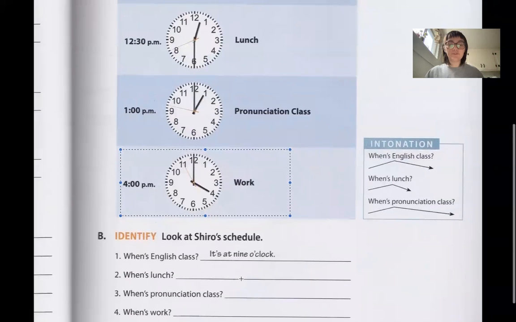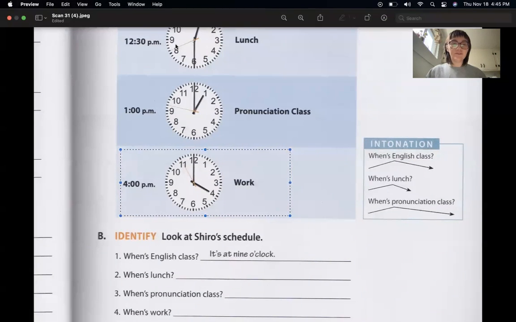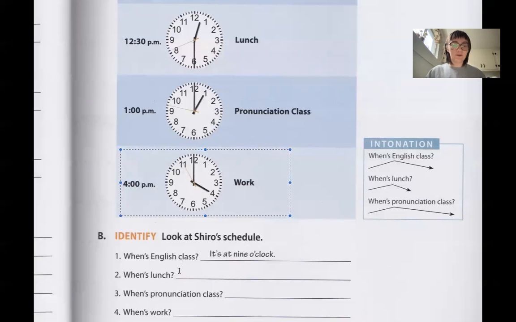When is lunch for Shiro? Well, we know that his lunch, let's go ahead and write, his lunch is at 12:30, or we can say it is at 12:30 p.m.